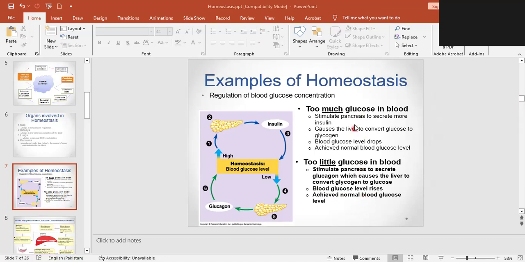So these are the two conditions in which the blood glucose concentration is maintained by homeostasis. Two hormones, insulin and glucagon. The receptor is the pancreas. The target organ is the liver, and the corrective mechanism is the conversion, respective of the situation.